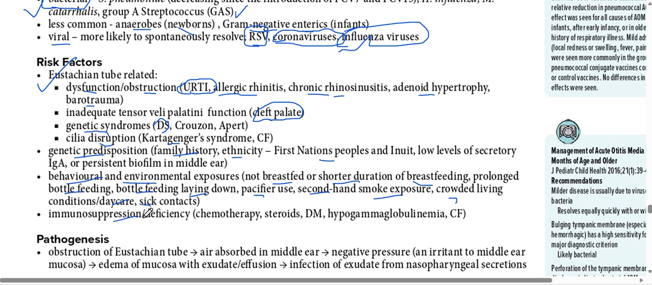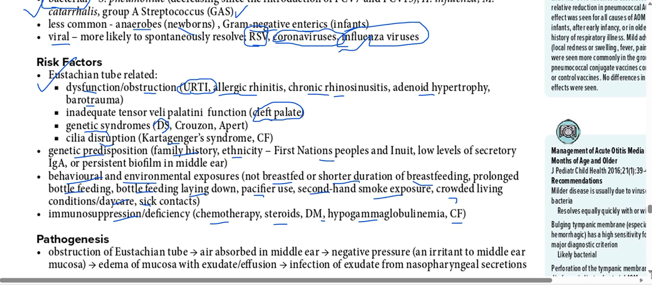The immunosuppression or deficiency includes the use of certain chemotherapeutic agents, steroids, which are immunosuppressants, diabetes, and hypogammaglobulinemia, as well as cystic fibrosis in children.